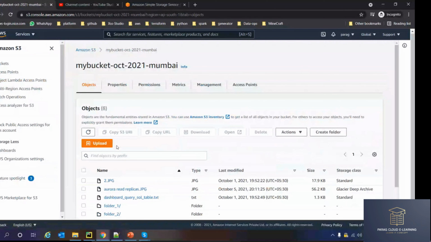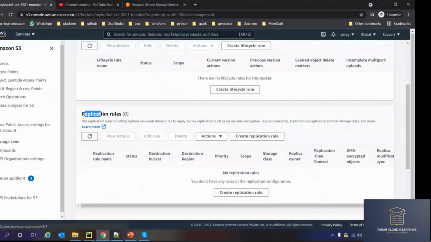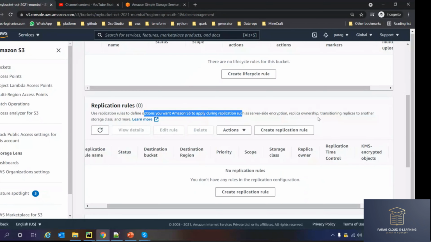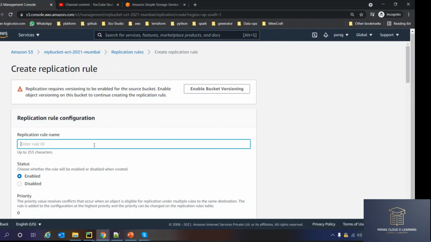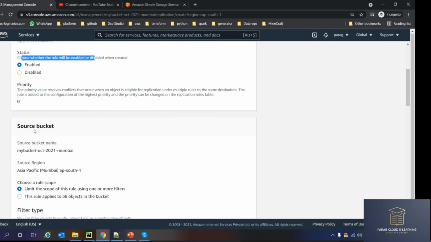So if you go to your bucket, go to Management, you can see Replication rules. Use replication rules to define options you want S3 to apply during replication. So I can create a replication rule here. Rule number 1, you can put anything. Then status, you can enable this rule.